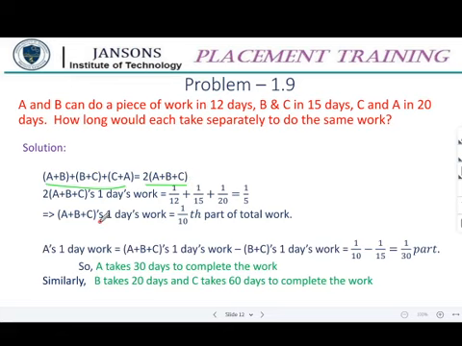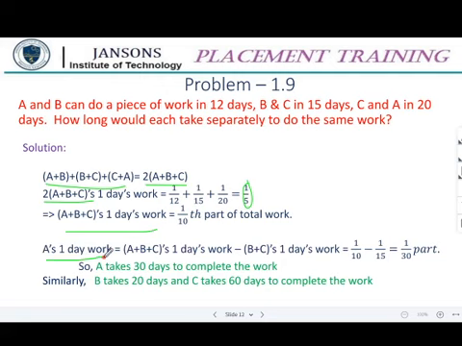So 2 into (a plus b plus c)'s one day's work is 1 by 5. That is, you have to add 1 by 12 plus 1 by 15 plus 1 by 20, which is equal to 1 by 5. So 2 into (a plus b plus c)'s one day's work is 1 by 5, so a plus b plus c's one day's work is 1 by 10. You have to divide it here. So if all three work together, then 1/10 of the total work is completed. That is the meaning of the combined one day's work.